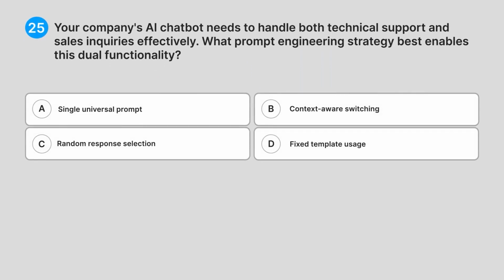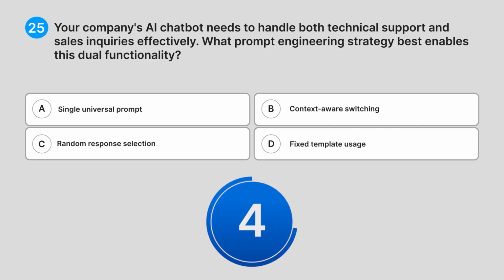25. Your company's AI chatbot needs to handle both technical support and sales inquiries effectively. What prompt engineering strategy best enables this dual functionality? A. Single universal prompt. B. Context-aware switching. C. Random response selection. D. Fixed template usage. Can you guess the answer?